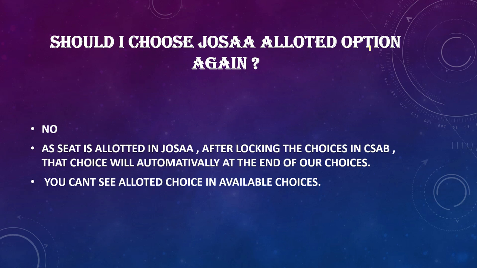Should I choose the JOSA allotted option again? A majority of people have doubts regarding this also. The answer is no. There is no need to choose the JOSA allotted option again, because as the seat is allotted in JOSA, after locking the choices in CSAB, it will automatically be at the end of the choices. You cannot see the allotted choice in available choices, but when you take the printout after locking, you can see the previous JOSA allotted seat option at the end.